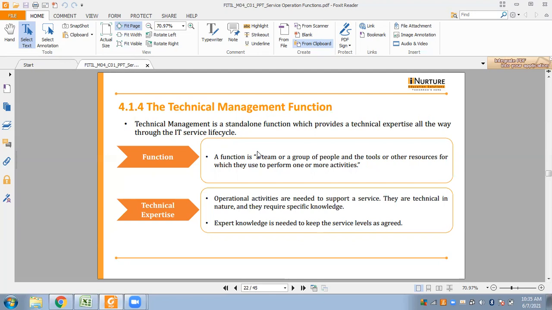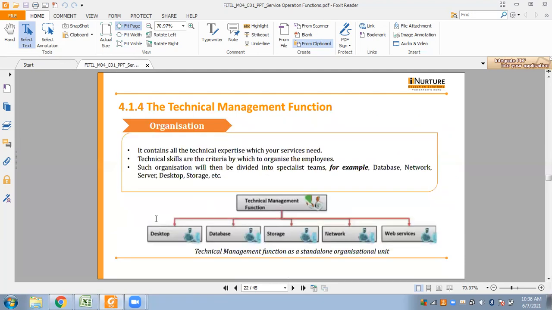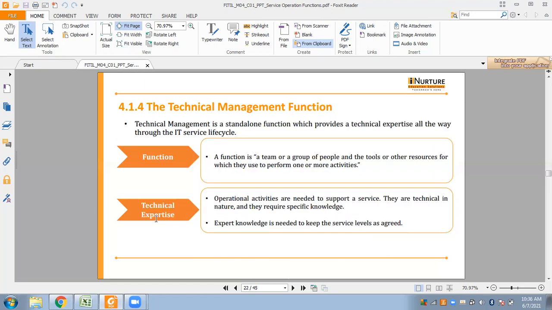Next, we come to the technical management function. You see, it is a standalone function which provides technical expertise all the way through the IT service lifecycle. Okay, so here we have some keywords like function, technical expertise, and organization. So we'll look through them one by one.